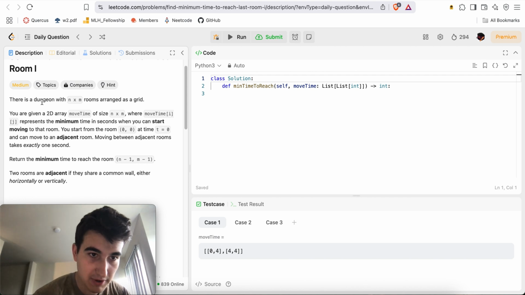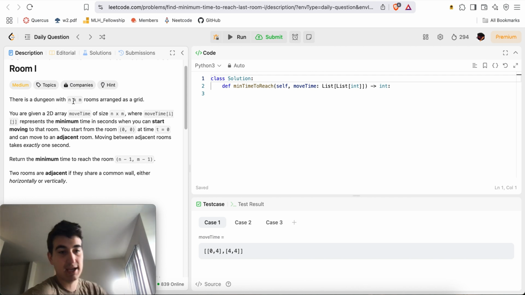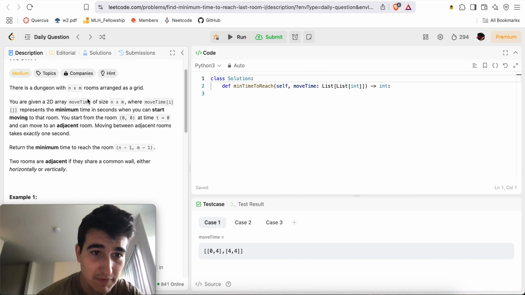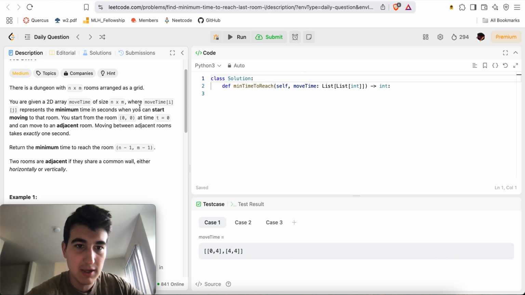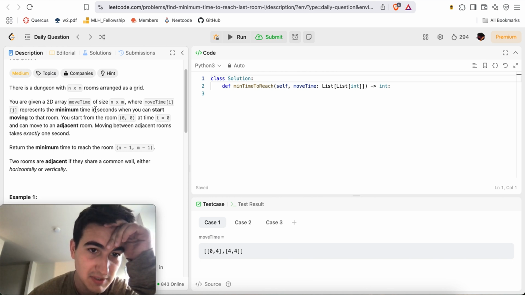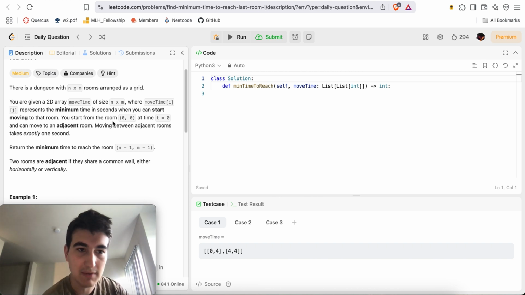Okay. There is a dungeon with n by m rooms arranged as a grid. You're given a 2D array moveTime of size n by m, where moveTime[i][j] represents the minimum time in seconds you can start moving to that room. You start at room 0, 0 at time t equals 0 and can move to an adjacent room. Moving between adjacent rooms takes exactly 1 second. Return the minimum time to reach the room n-1, m-1. Two rooms are adjacent if they share a common wall, either horizontally or vertically.